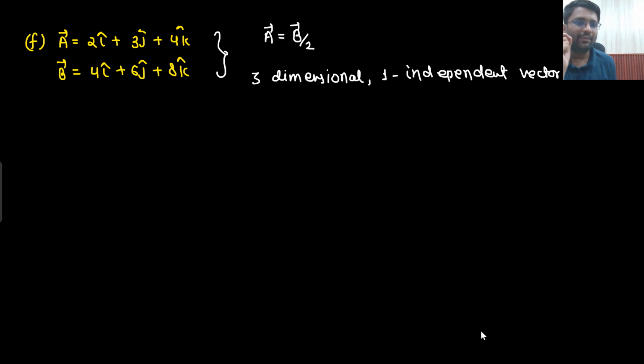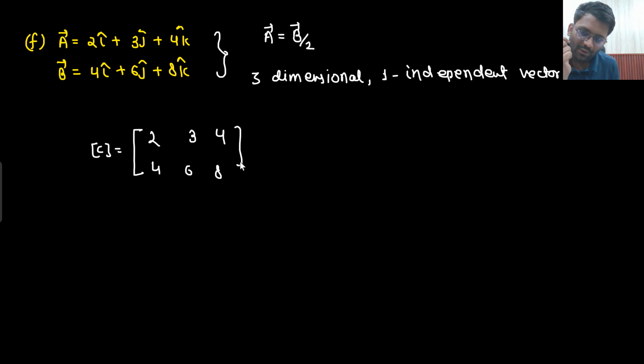What will be the span? The span will be 1D only. Why is that so? Because we can create a matrix C. The matrix C would be 2 3 4 and 4 6 8. I need to find out the rank, sir.